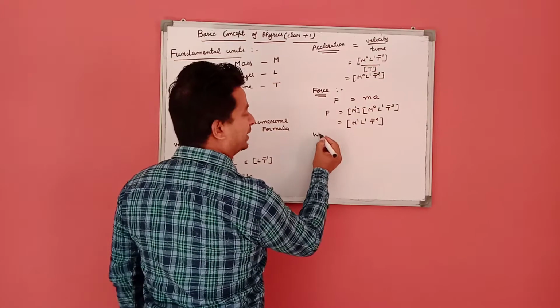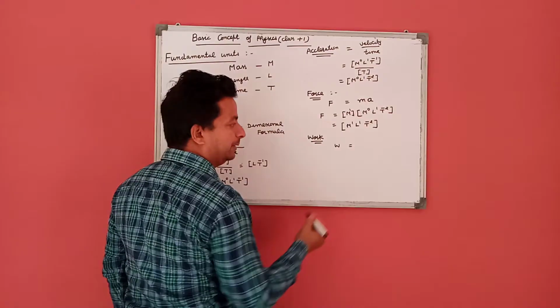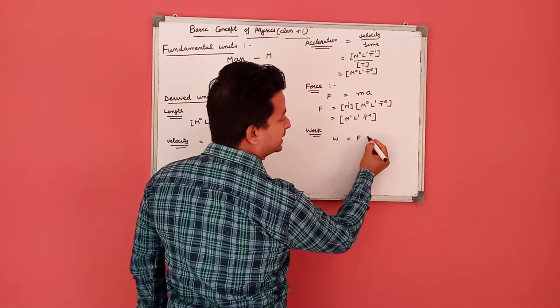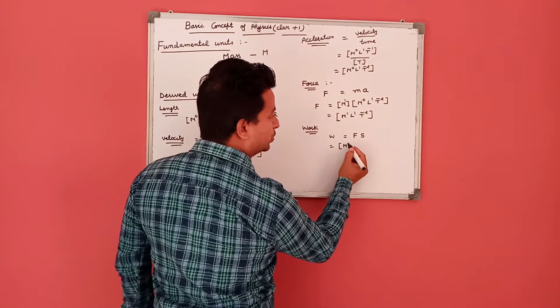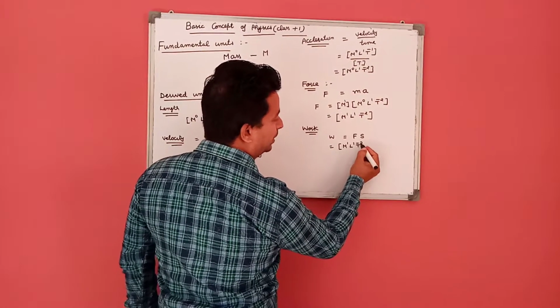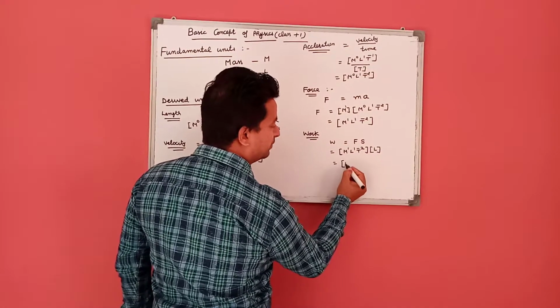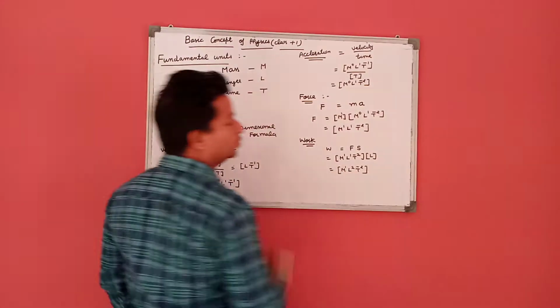After this, work. We know that work is said to be done when a body moves some distance and is defined as the product of force and distance. So force is M1 L1 T minus 2 and distance is L. So the dimensional formula is M1 L2 T minus 2.